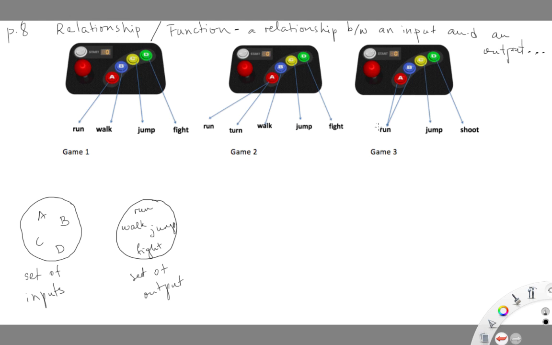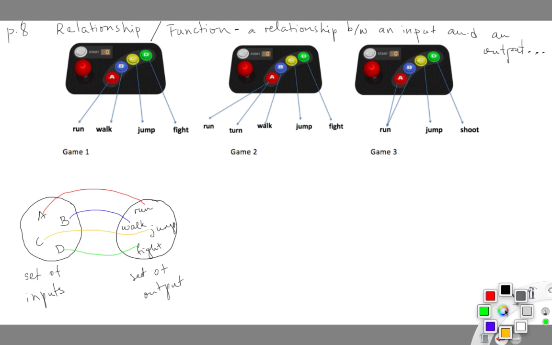Now, how does a function work, or how does a relationship work? It matches inputs to outputs, right? So input A matches to run. Input B matches to walk. Input C matches to jump. And input D matches to fight. If I press a button over here in game 1, I always know what's going to happen.